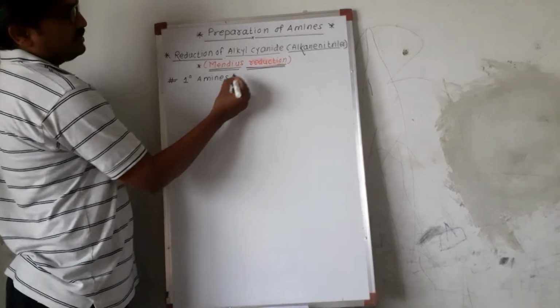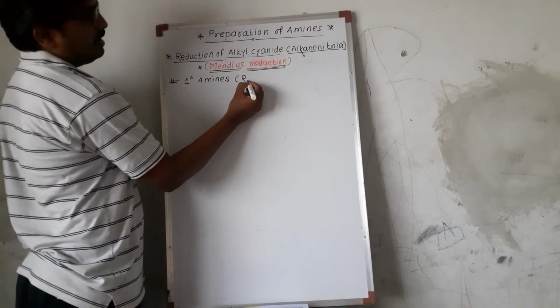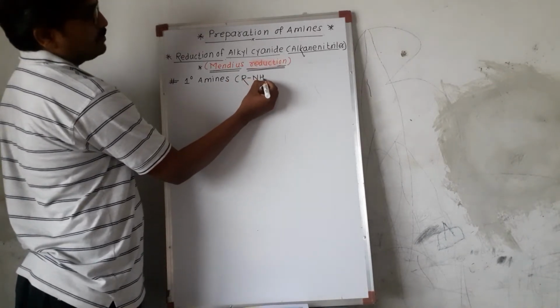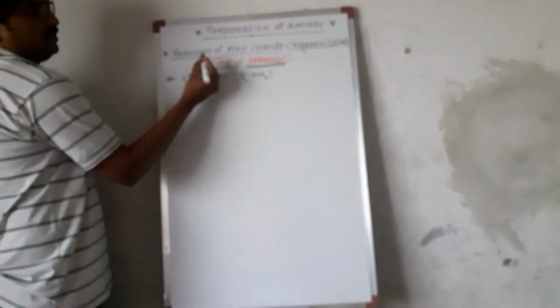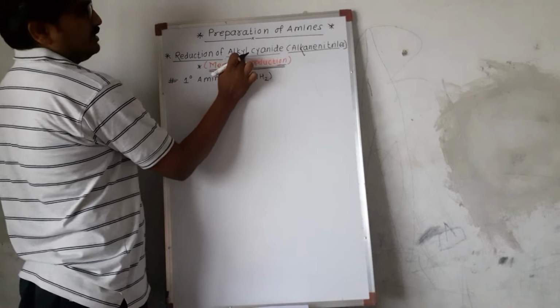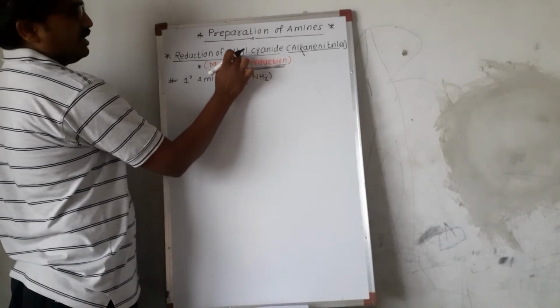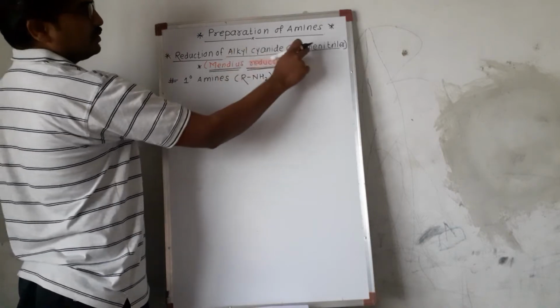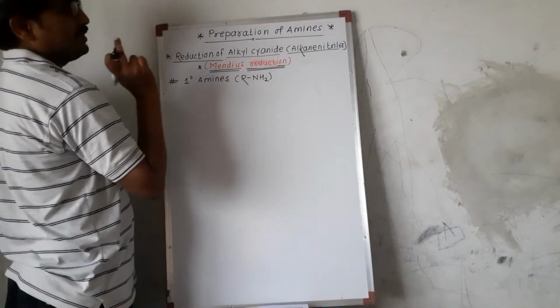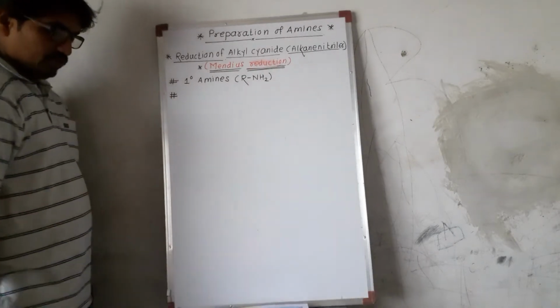You better know what is primary amines, that is RNH2. First take alkyl cyanide, and by reduction of this alkyl cyanide, it is also called alkane nitrile, we get primary amines. What is the catalyst used for this?